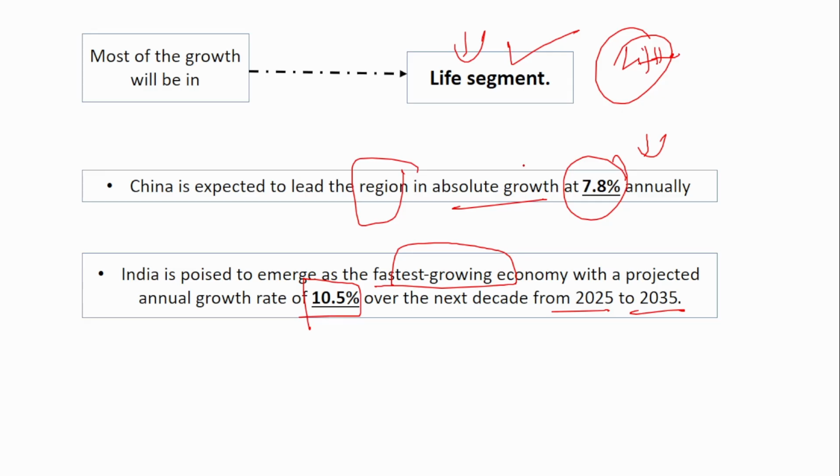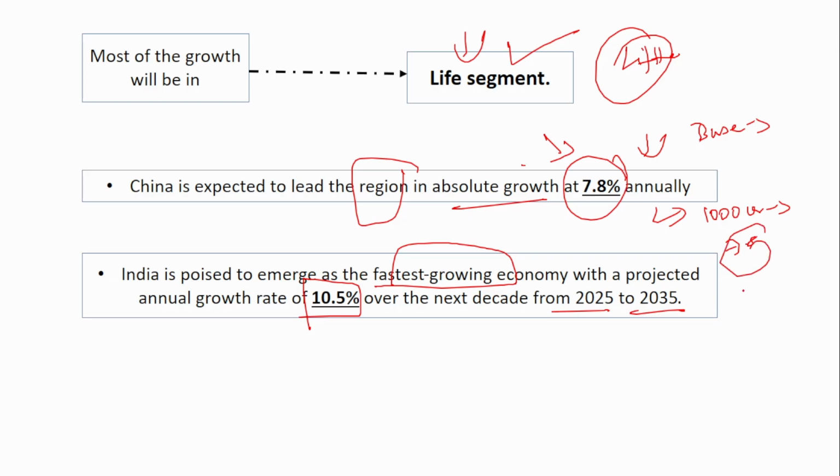If they ask you in absolute growth terms, it is China. But in percentage growth, that is the fastest growing, it is India. What do absolute and percentage mean? Let me give you an example. The main difference is the base. China's base value is very huge. 7.8% of what? Suppose China's total life insurance value is 1000 crores. So 7.8%.